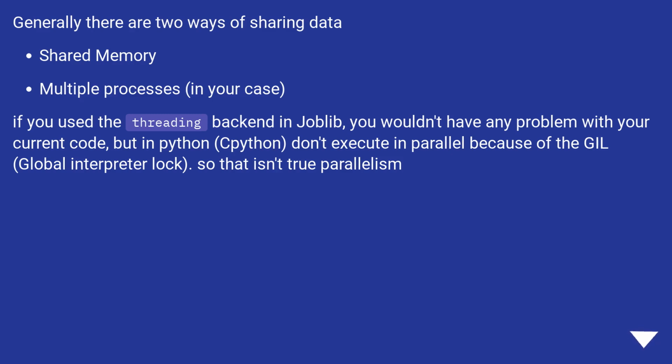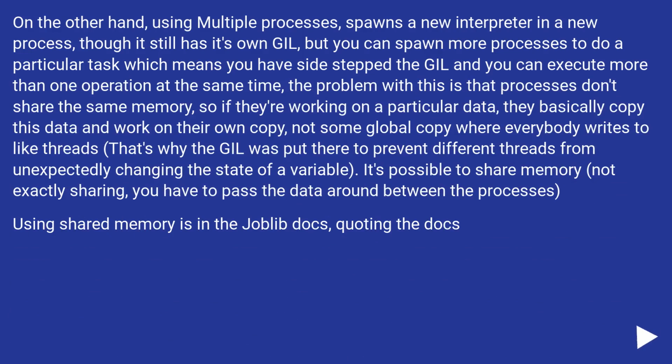So that isn't true parallelism. On the other hand, using multiple processes spawns a new interpreter in a new process, though it still has its own GIL, but you can spawn more processes to do a particular task, which means you have sidestepped the GIL and you can execute more than one operation at the same time.